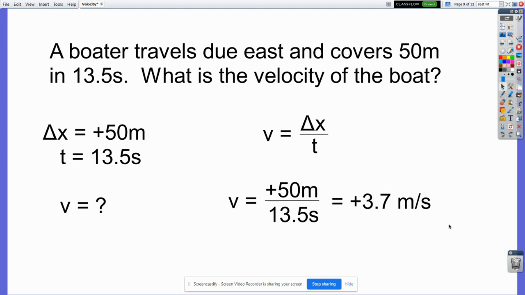And typically in a CP class, I'd probably let them just use words like north, south, east, west. As I moved into the honors classes, I would give them options, signs or words. In an AP class, you're going to need to use signs because I'm imagining that's how they're going to use them on things like AP exams.